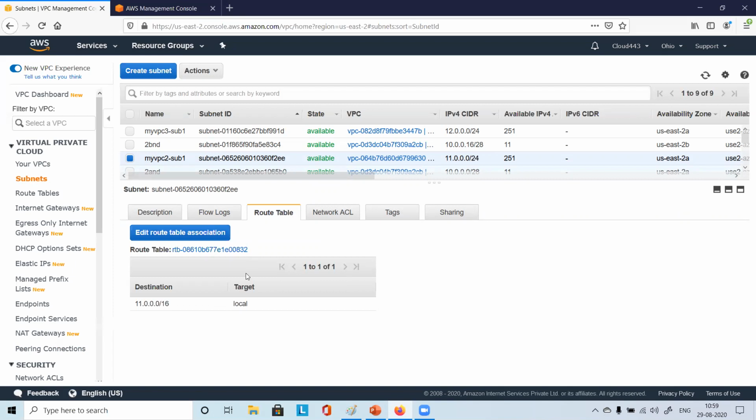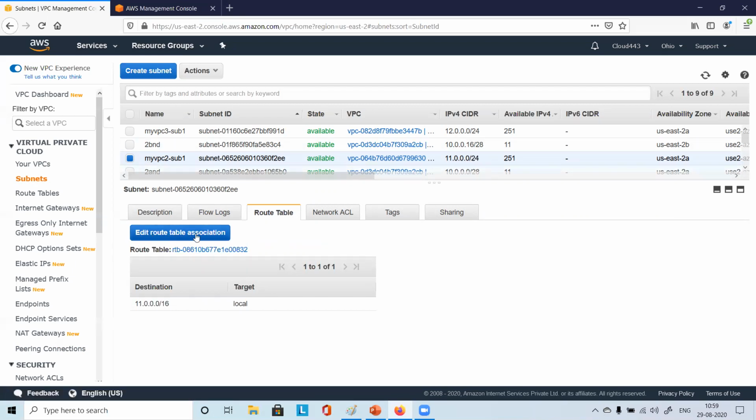So the route table is associated or not? This particular route table is associated with that subnet, correct? Yes. So now this needs to be updated. This needs to be adjusted, right? So what to do, how to do?